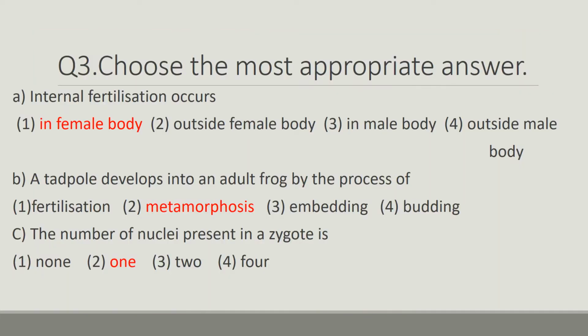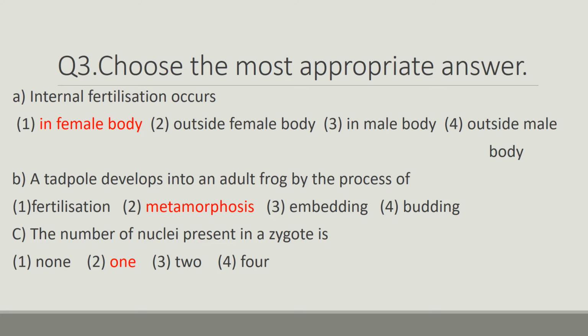Question number 3 is choose the most appropriate answer. Internal fertilization occurs in female body, outside female body, in male body, outside male body. The answer is internal fertilization occurs in female body. The B part is a tadpole develops into an adult frog by the process of fertilization, metamorphosis, embedding, bedding. The correct answer is metamorphosis.